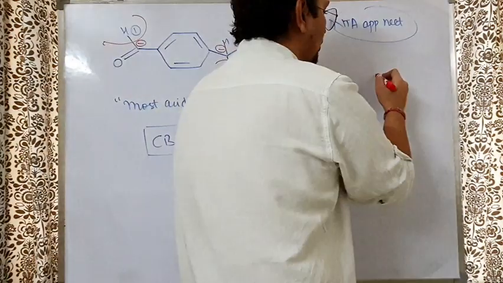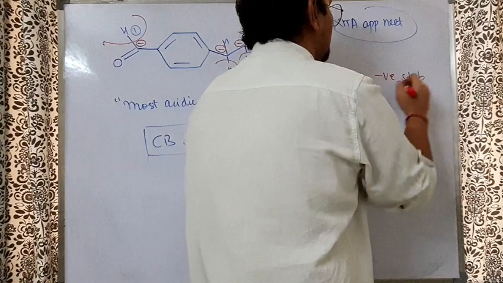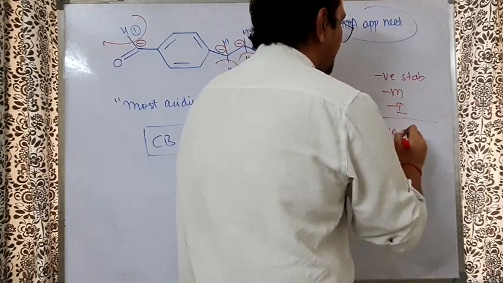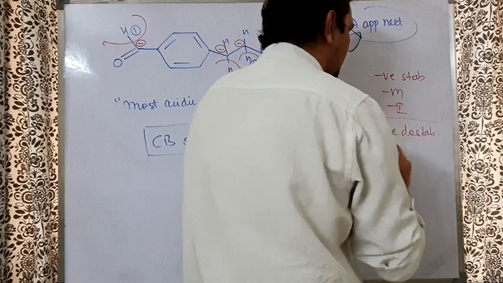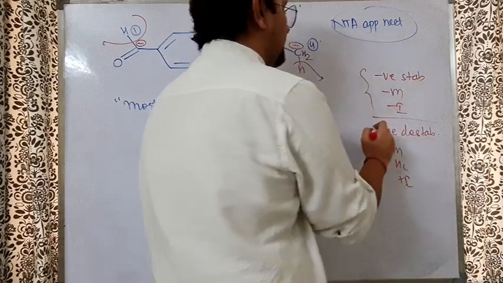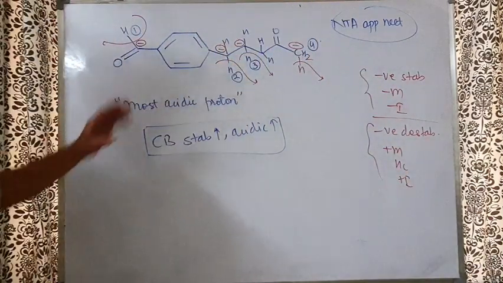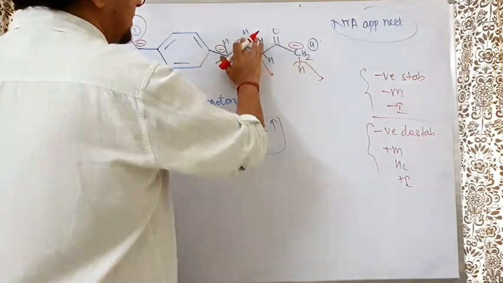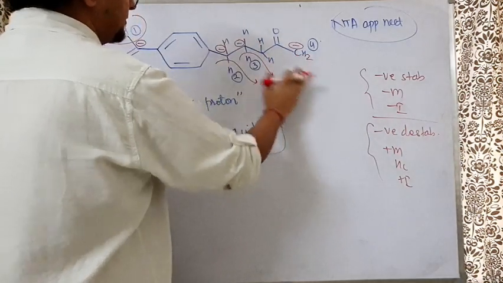Like here, you know that a negative is stabilized by minus M, then minus I. And a negative is destabilized, as we already wrote in the previous video, by plus M, hyperconjugation, plus I. In the first part of this video, I've already told you this thing. So look, the H plus will go, the negative comes here. Now think about it. This H plus I am removing from all of them.